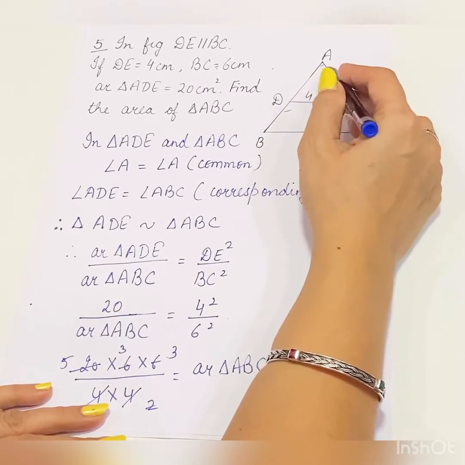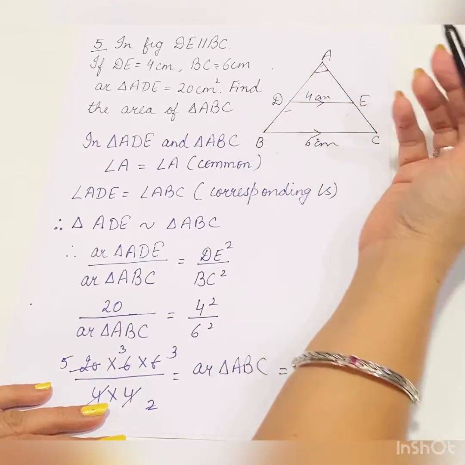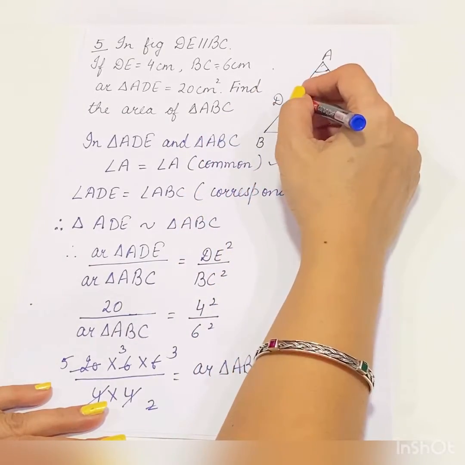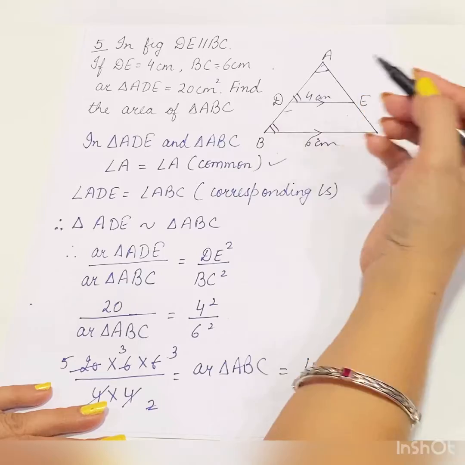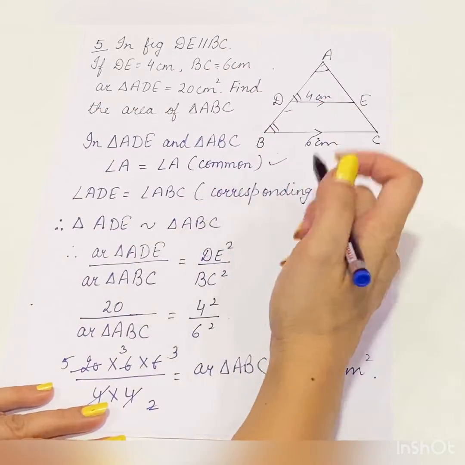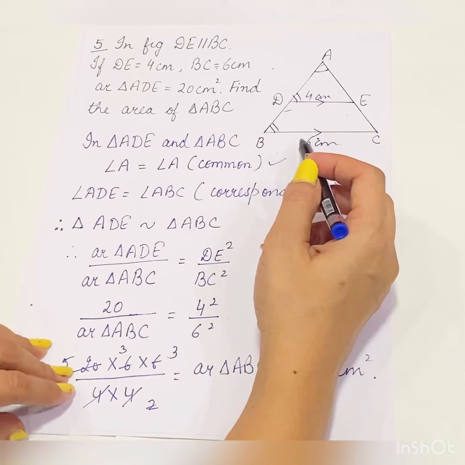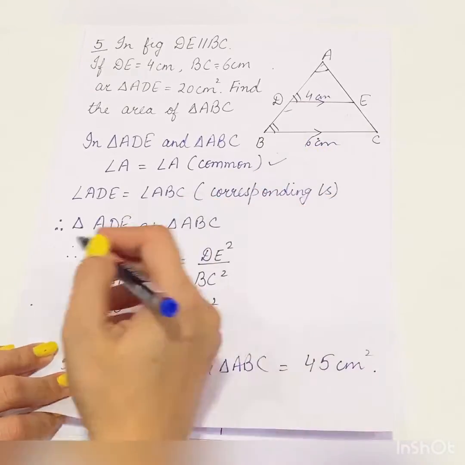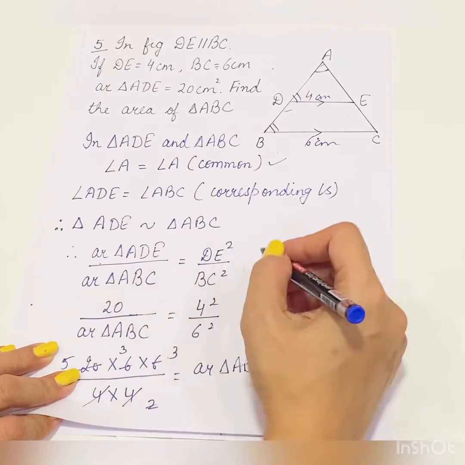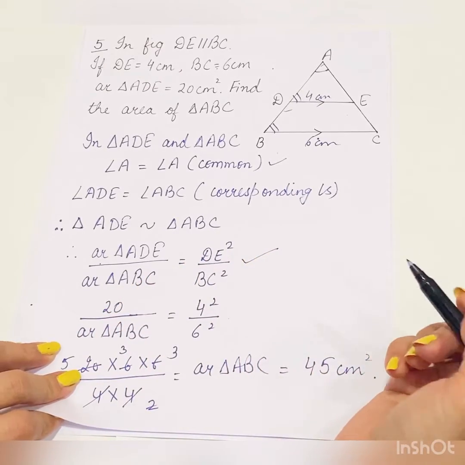We can prove that these two triangles are similar to each other, which is very simple. In triangle ADE and triangle ABC, angle A equals angle A, it is common to both triangles. Angle ADE is equal to angle ABC. What type of angles are they? Corresponding angles. Therefore, triangle ADE is similar to triangle ABC. And you will have area of triangle ADE upon area of triangle ABC equal to DE square upon BC square.